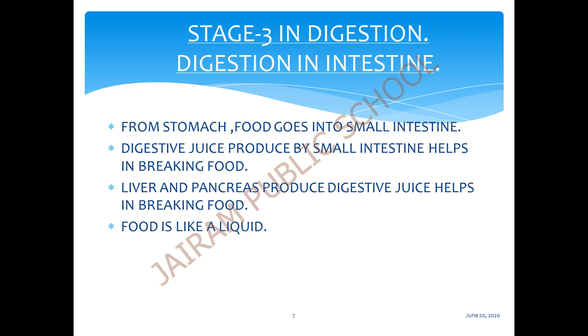So what are the parts involved in the production of digestive juices? First the stomach, then the walls of the small intestine, then the liver and pancreas. These are the four parts which produce digestive juices in our body. Then the food is now almost like a liquid.